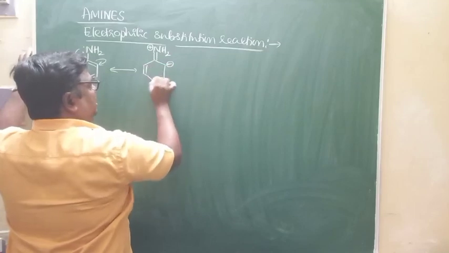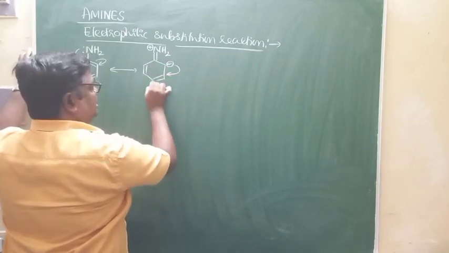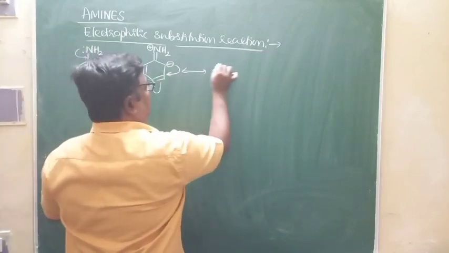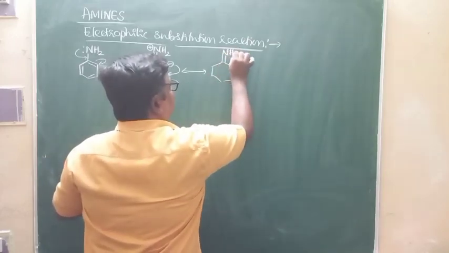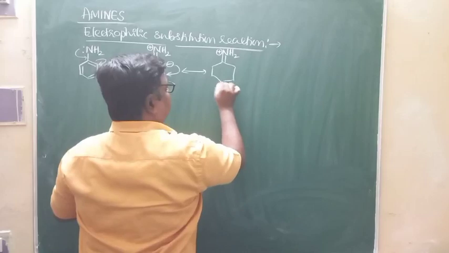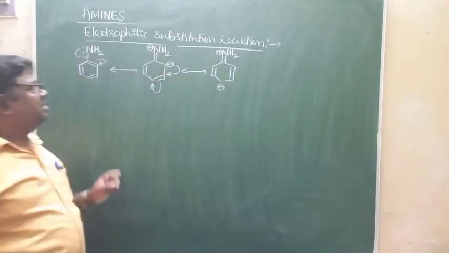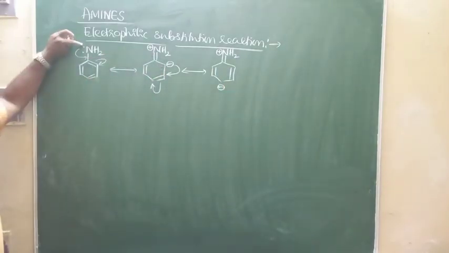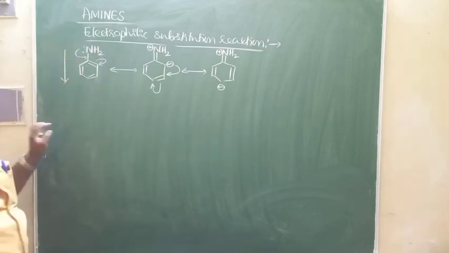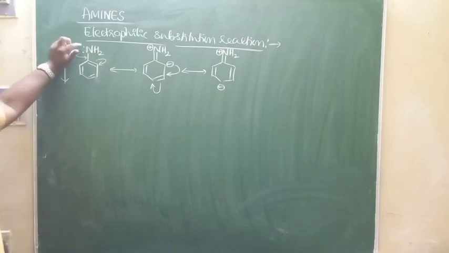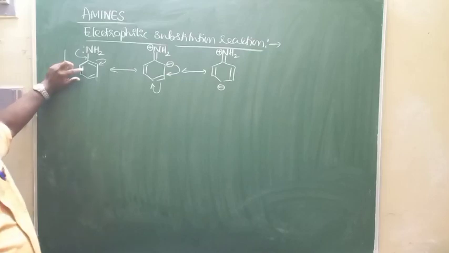And that increases electron density over ortho and para positions. You know the resonance structures. We wrote the resonance structures in the previous class also, right? Due to the plus R effect caused by NH2 group, electron density over nitrogen is moving towards benzene ring. Thereby, NH2 group increases reactivity of benzene ring towards electrophilic substitution reactions.